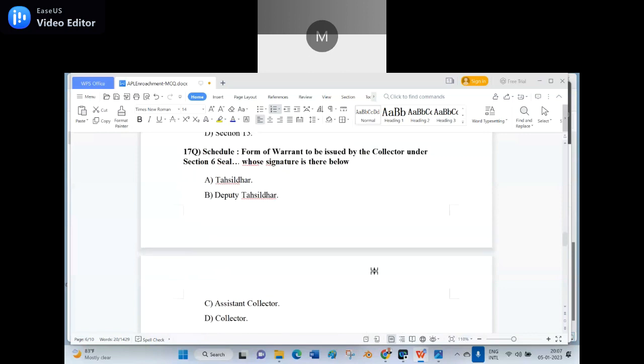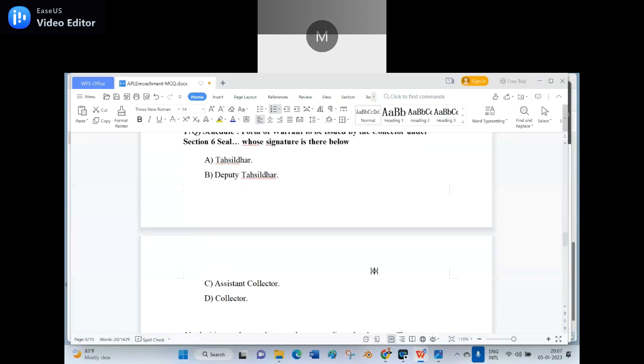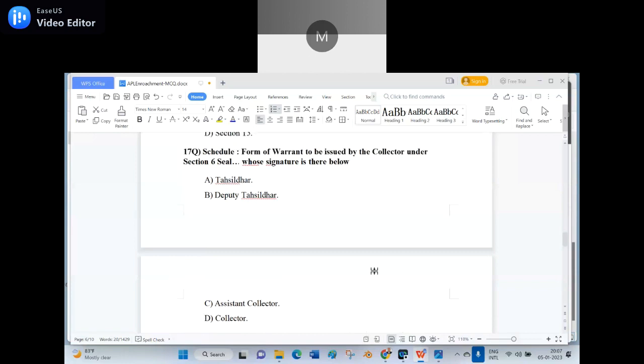Either Tahsildar will sign it, Deputy Tahsildar, Assistant Collector, or Collector. If you just use your IQ, you will get the answer.